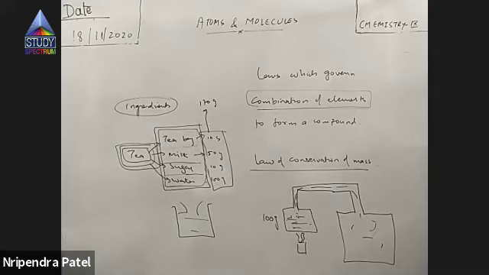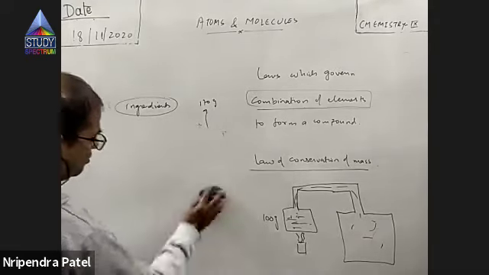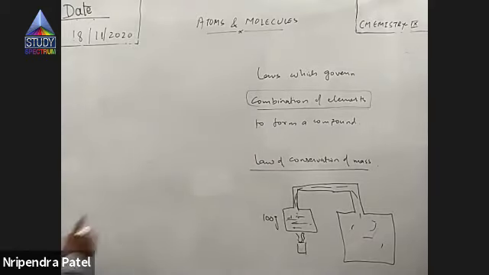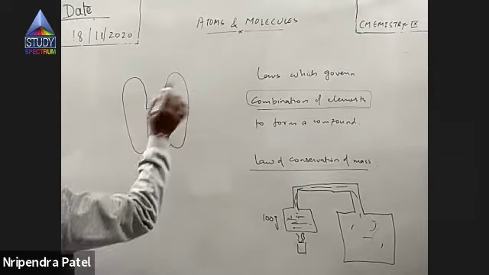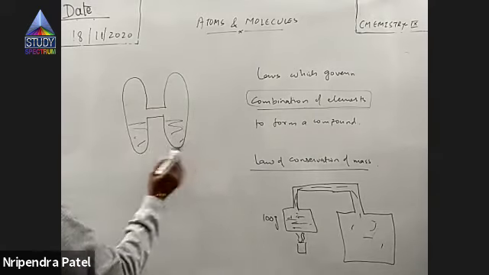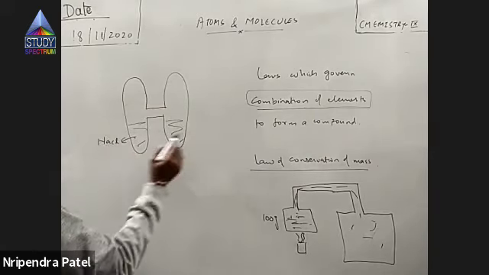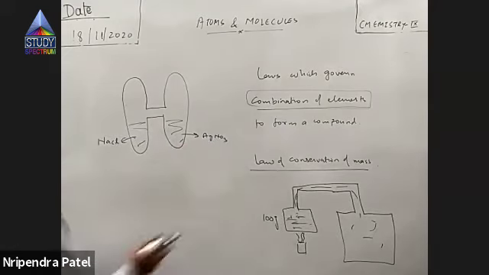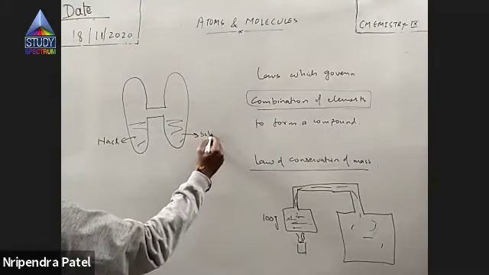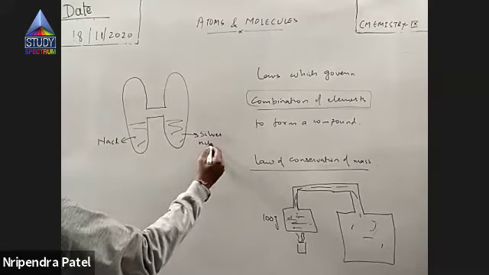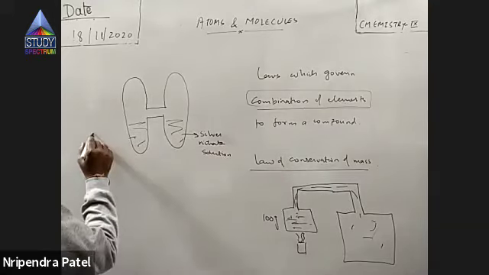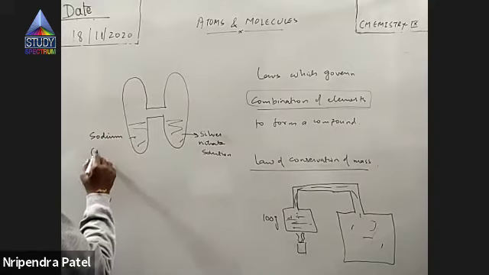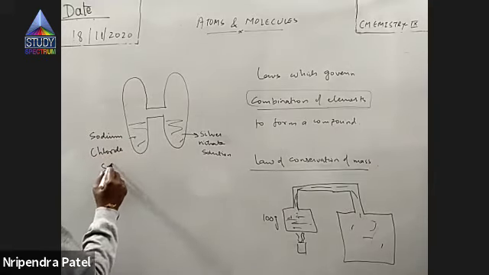The answer is yes. There are many activities or examples written in your books also. There's an experiment, Landolt's experiment, with Landolt's tube. Suppose it's connected internally. The two limbs of this tube contain, on one side, silver nitrate solution, which is a compound, and on the other, sodium chloride solution, which is yet another compound.